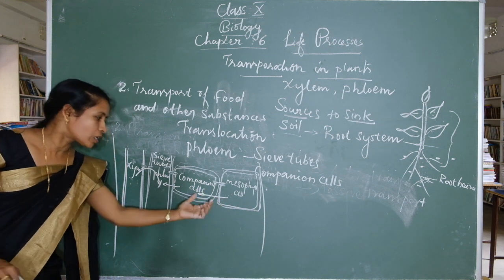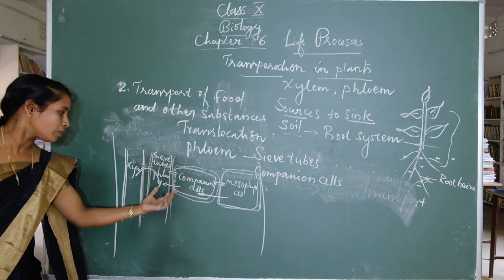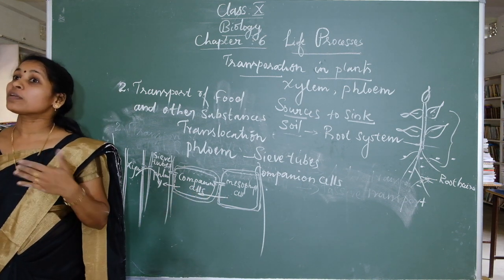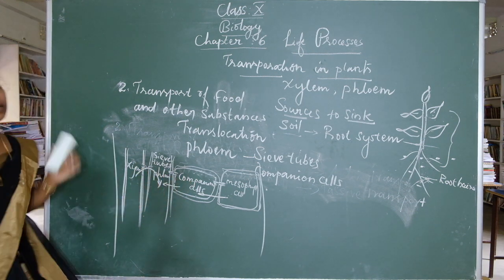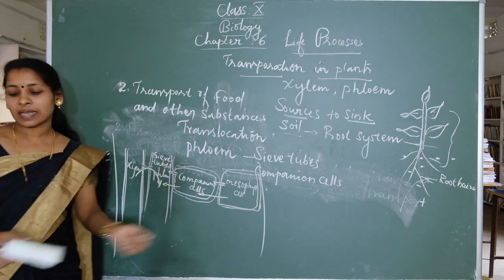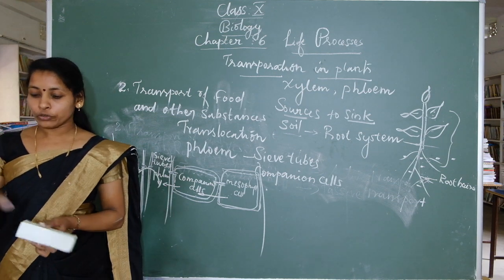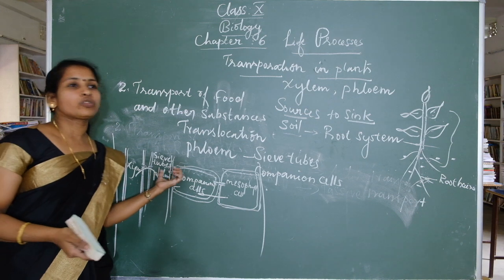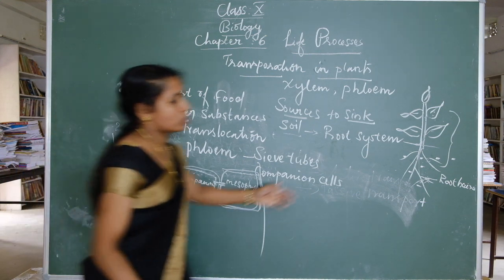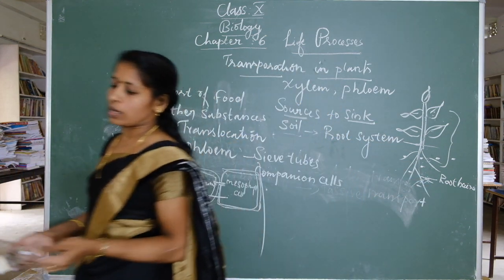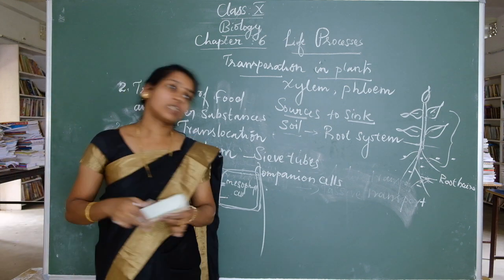Here these food molecules are using energy. The food molecules are moving from here to here. At that time the phloem tissue creates water osmotic pressure. Due to this pressure the water molecules move from here to here. Then what happened? The food molecules dissolve inside that water. The water enters the sieve tubes by osmosis, due to which the pressure rises in the phloem tissues. The food molecules easily move from leaves to storage organs, growing roots, or other parts. As a result, the food moves to all parts of the plant having lower pressure, from higher pressure.